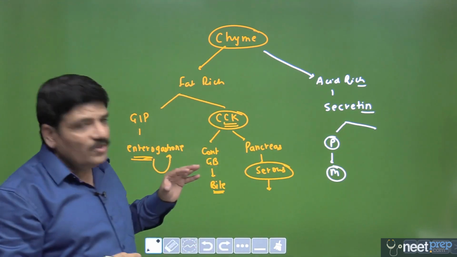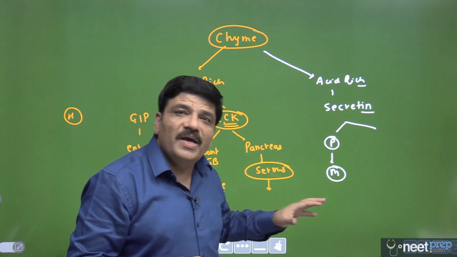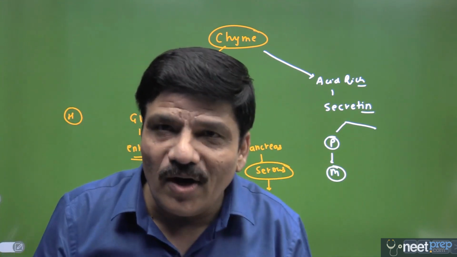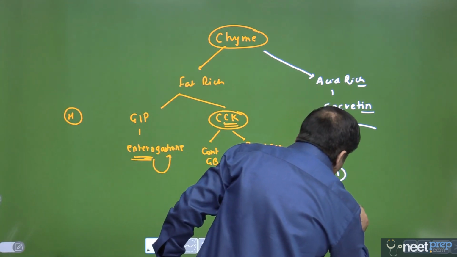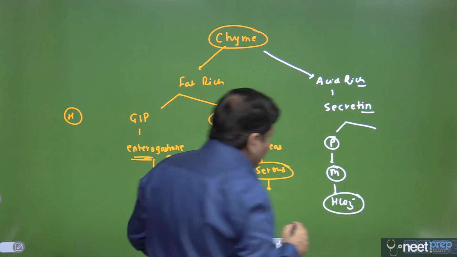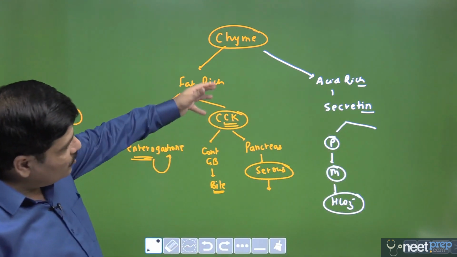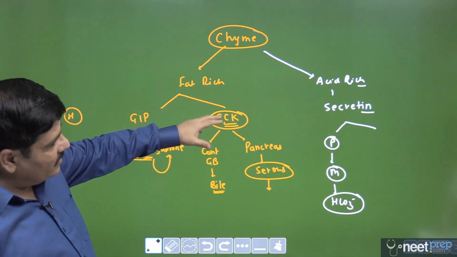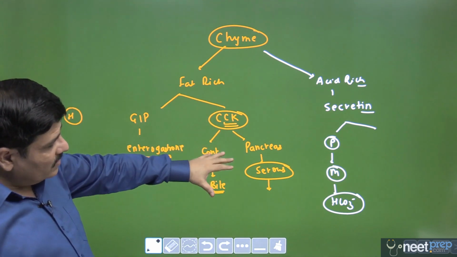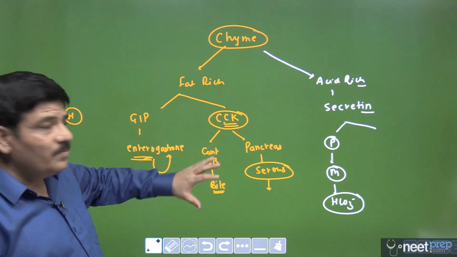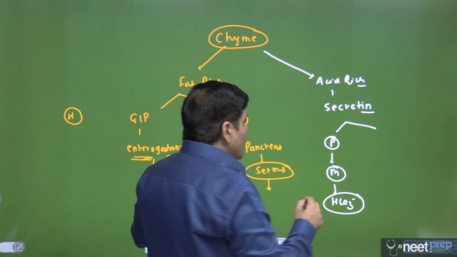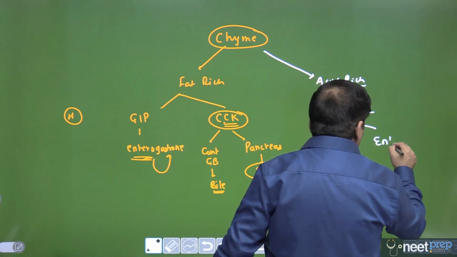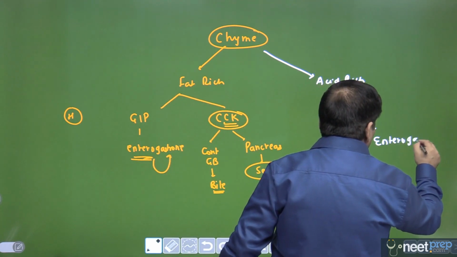This secretin acts on the pancreas and stimulates it to secrete more of the mucoid secretions, and these mucoid secretions will carry a very important thing, which is bicarbonate ion. Now you can correlate with the neutralization of the acid that is needed. Therefore this type of secretion will reach the second part of the duodenum to neutralize the acidic chyme. And the second, it is again an enterogastron.